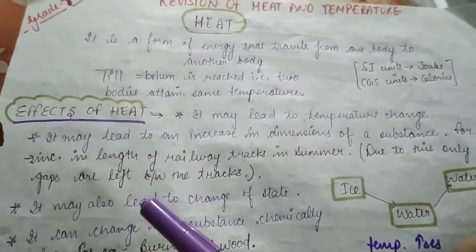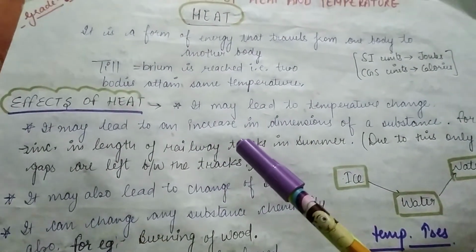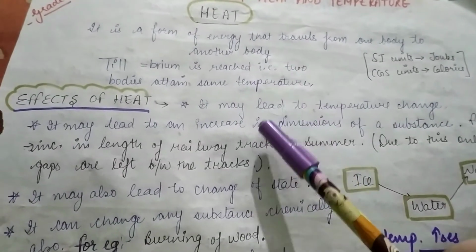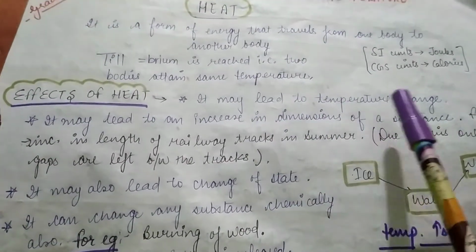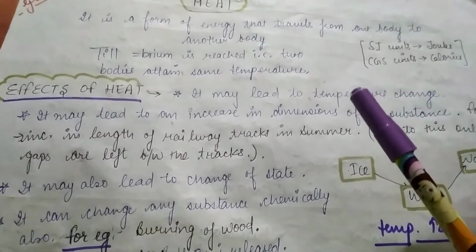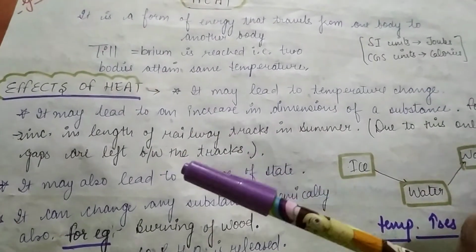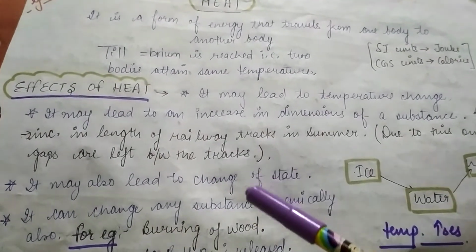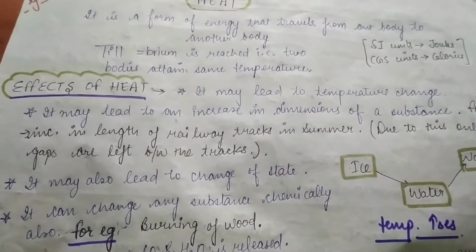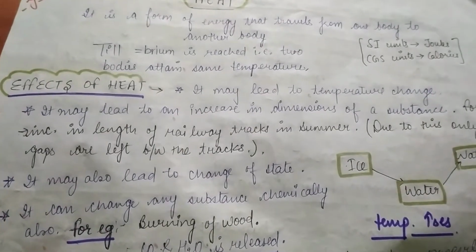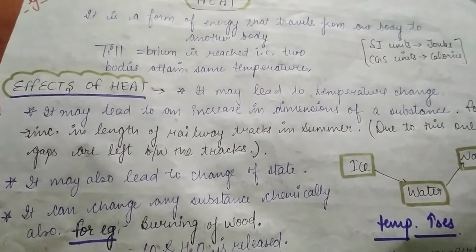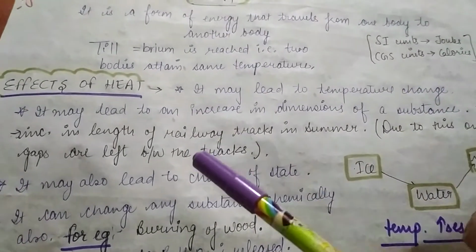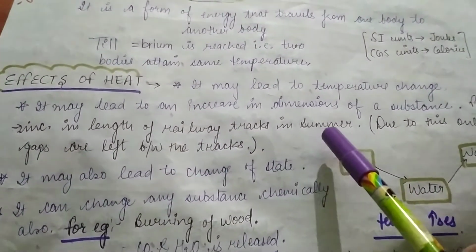Now, what is the effect of heat? Effects of heat are that transfer of heat may lead to temperature change. Like if a body is at a lower temperature and you impart heat to that, then its temperature will rise. Secondly, it may lead to an increase in dimension of substance. That is, the substance will expand if you supply heat. For example, an increase in the length of railway tracks in summers.